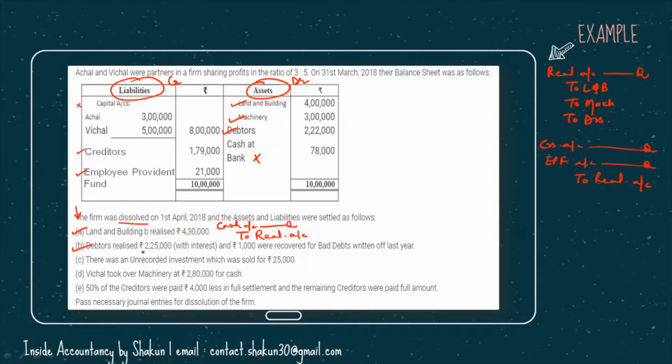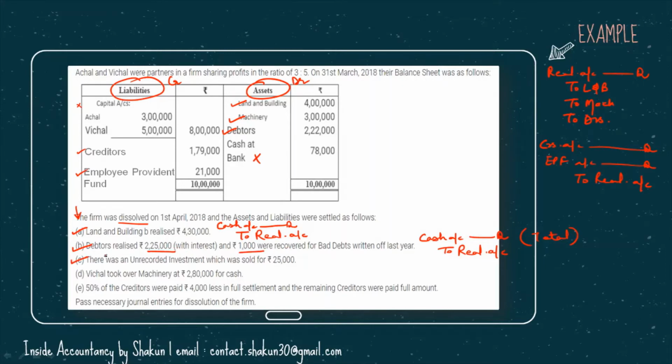Second adjustment, debtors realized 2,25,000 along with interest, and 1,000 were recovered for bad debts written off last year. Again, we are receiving from debtors and we are also receiving our bad debts written off last year. Again, we are receiving what? We are receiving cash. So cash account DR, we cannot credit the respective asset account because they have already been closed. So we will credit the realization account. We can write down the total amount here, including the debtors and interest plus the bad debts recovered.